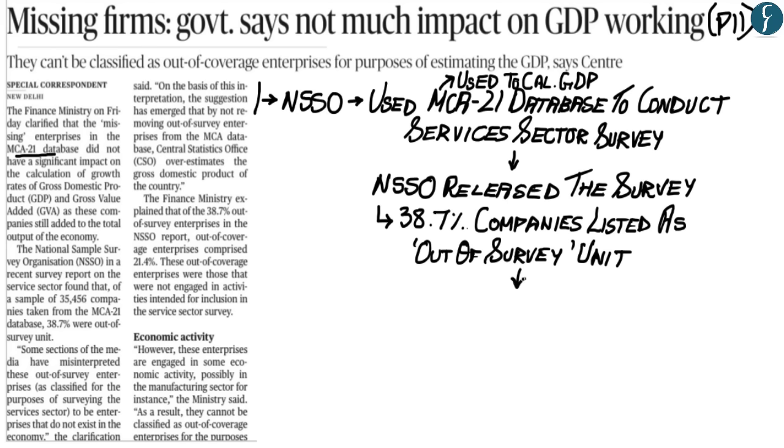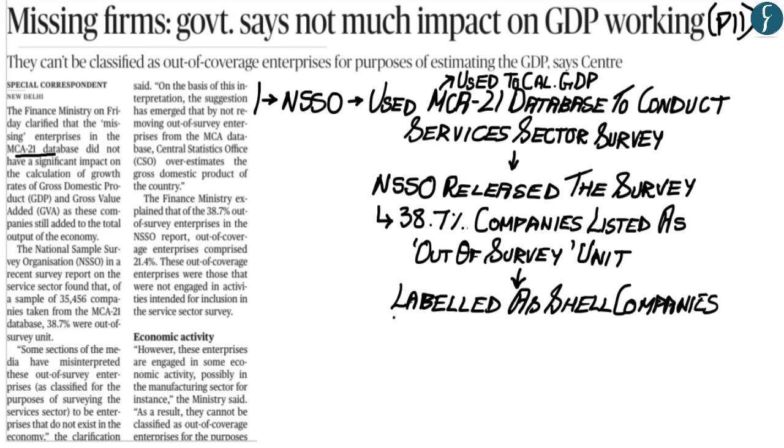Soon afterwards, various sections within the media and within the academic field said that these out of survey enterprises given out by NSSO were shell companies, that these companies do not exist within the Indian economy, and therefore the data provided by these shell companies within the MCA21 database was false or fake data. This false data uploaded on the MCA21 database was then being used to calculate the GDP of India. And therefore, it was alleged by various sections of the media and academia that the current estimates of GDP based on the MCA21 database were wrong.